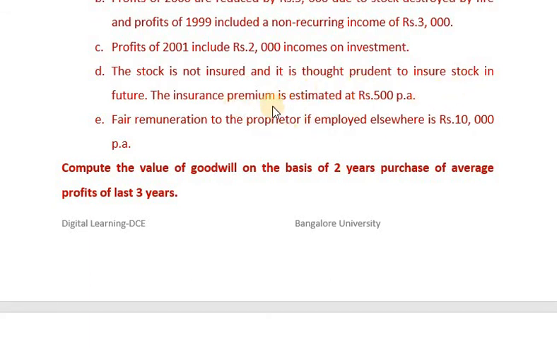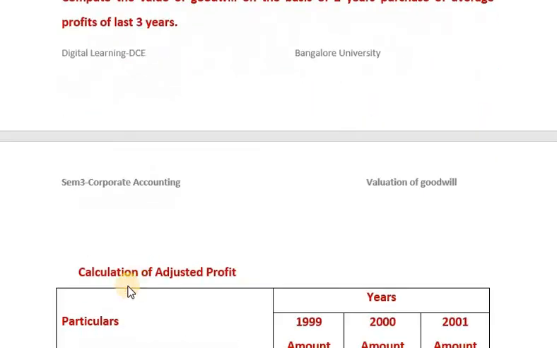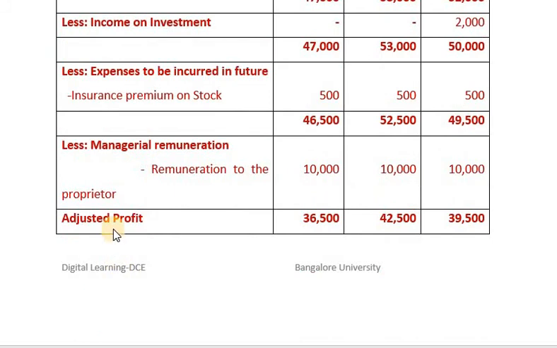The insurance premium is estimated at rupees 500 per annum. I repeat, the stock is not insured and it is thought prudent to insure stock in future. The insurance premium is estimated at rupees 500 per annum. So this insurance premium on stock becomes your recurring expense to the extent of rupees 500 every year.